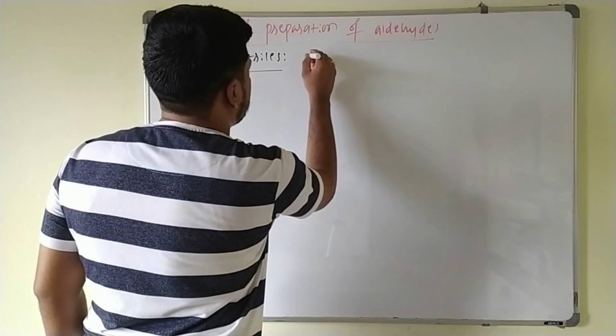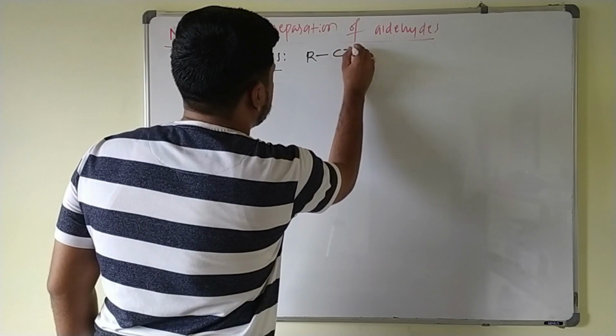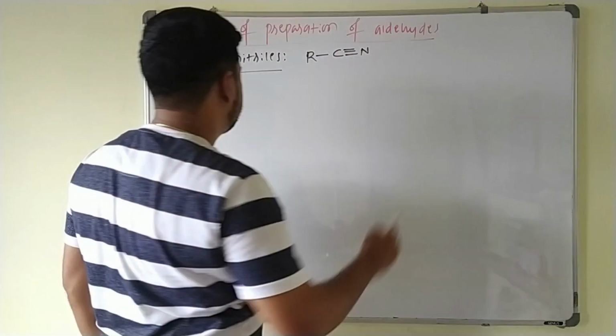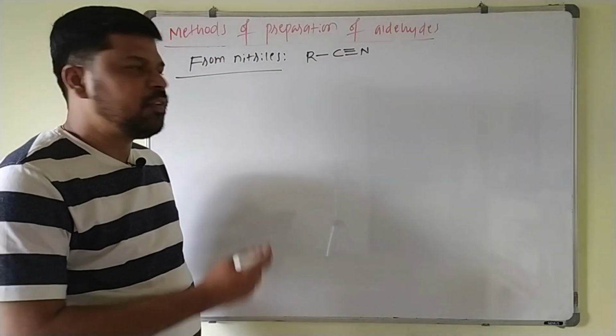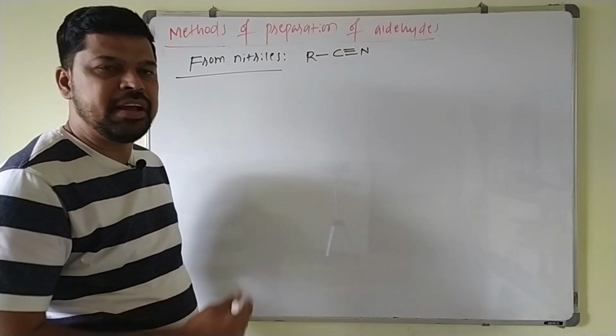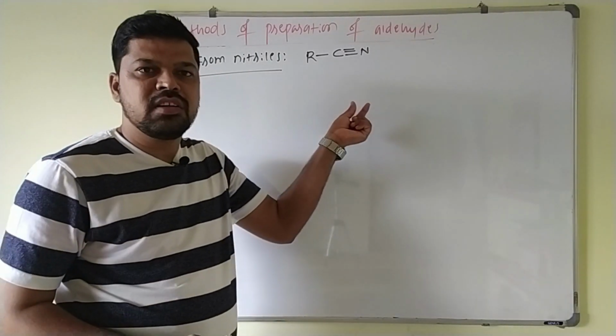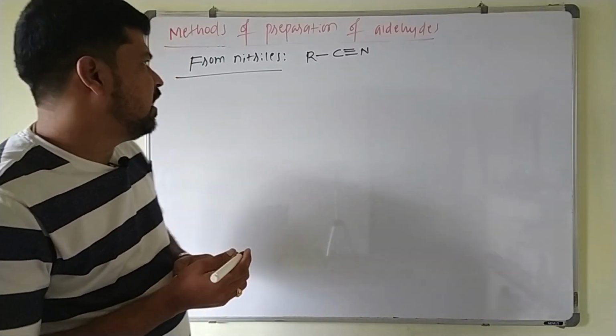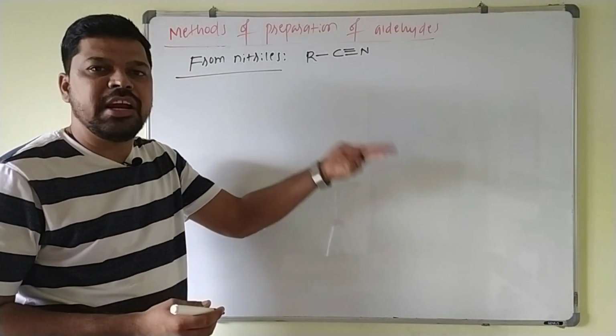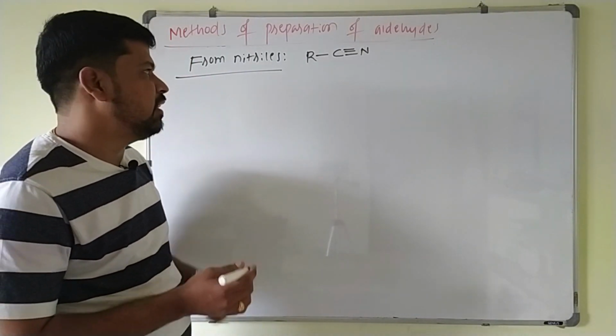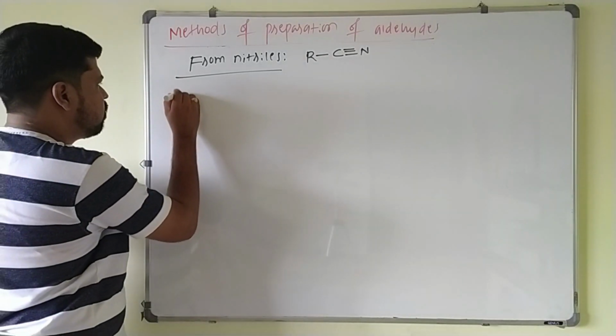These nitriles are nothing but cyanides, R-C≡N. First they are reduced to the corresponding imines with SnCl2 in presence of HCl, and those imines, on further hydrolysis, will give what? Aldehydes.